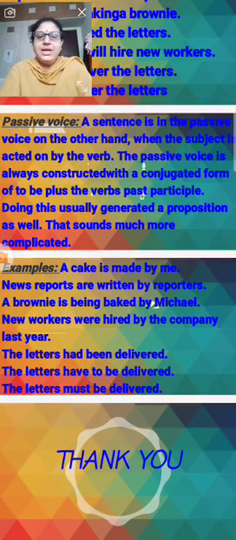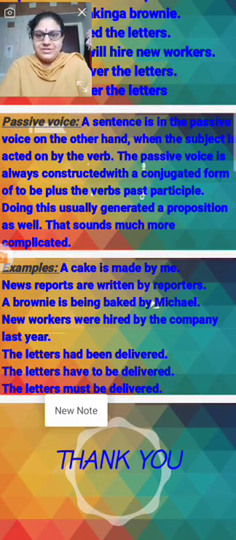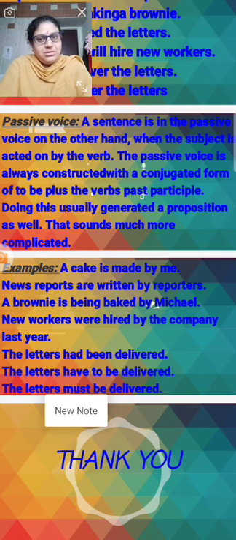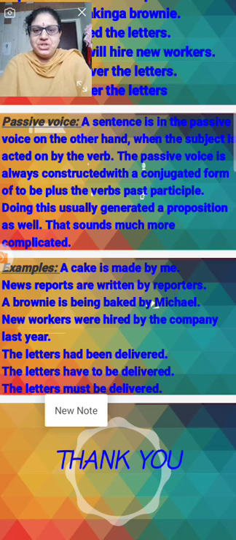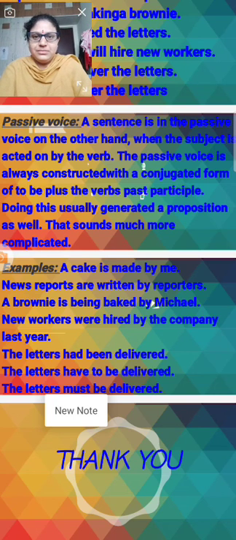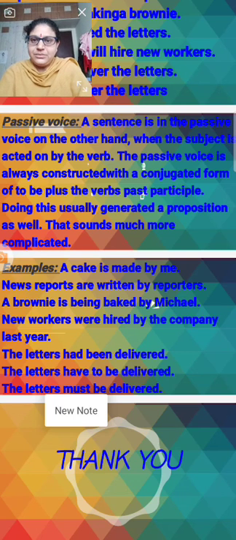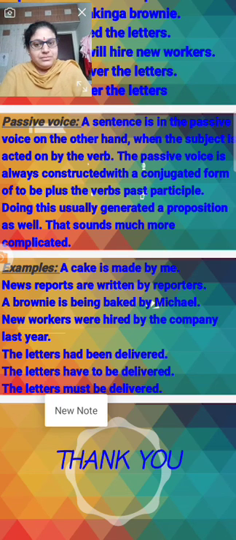Right? Come to the examples here. Already I have written in the active voice; in the passive, a cake is made by me. The verb changed and the subject also changed. News is written by reporters: are written, changed. A brownie is being baked by Michael: is being baked.